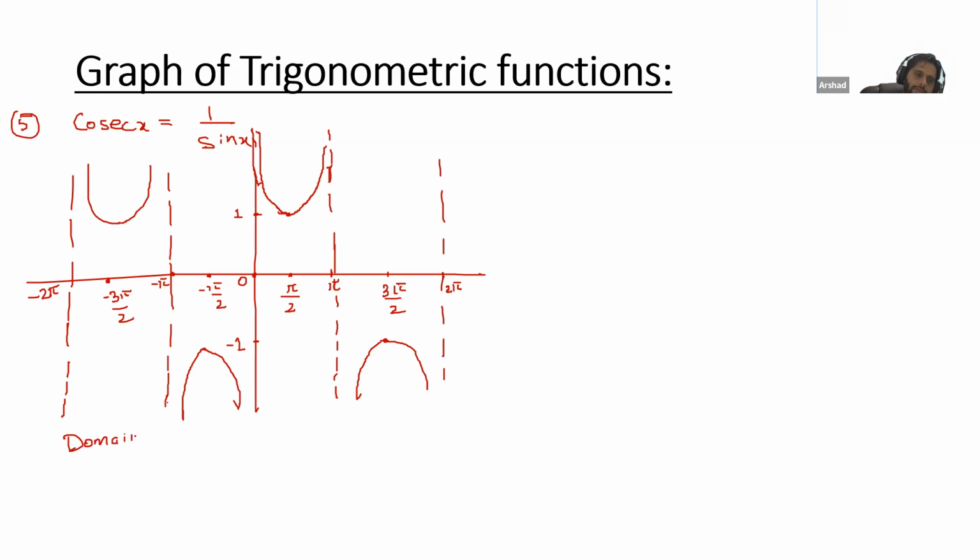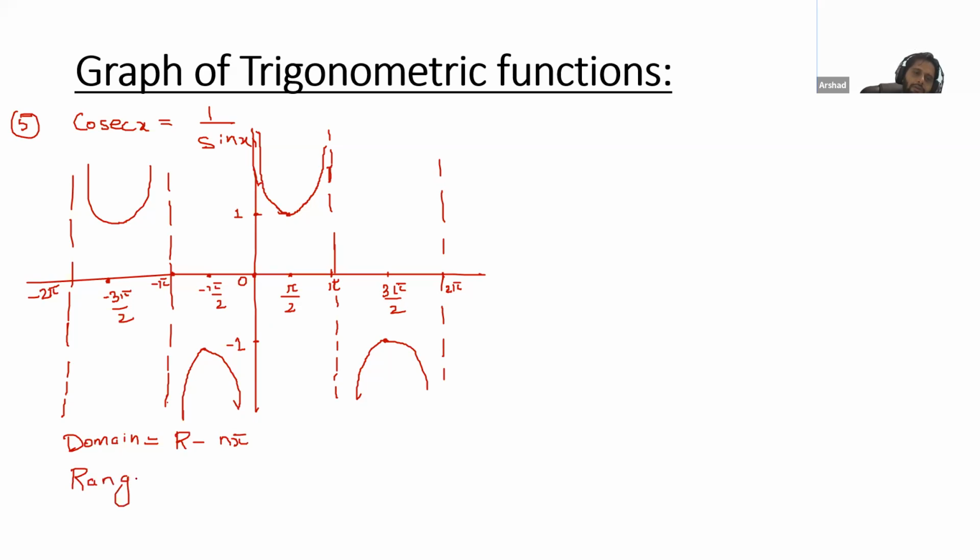So please tell me what is the domain of this. What's the domain of this one? This does not exist for what values? This one does not exist for 0, pi, 2 pi. So R minus n pi.